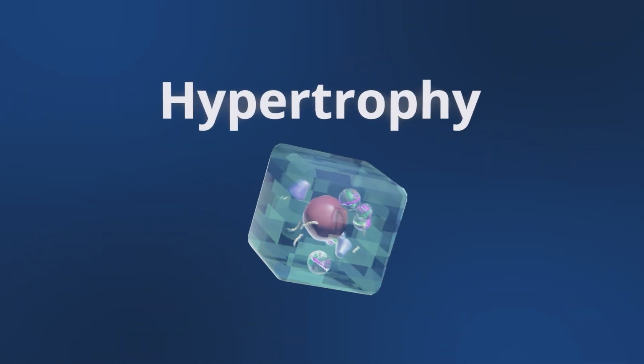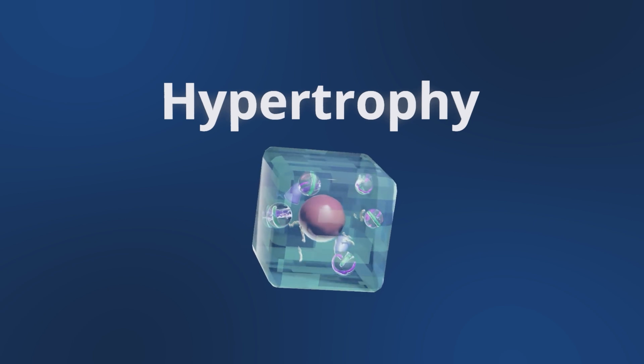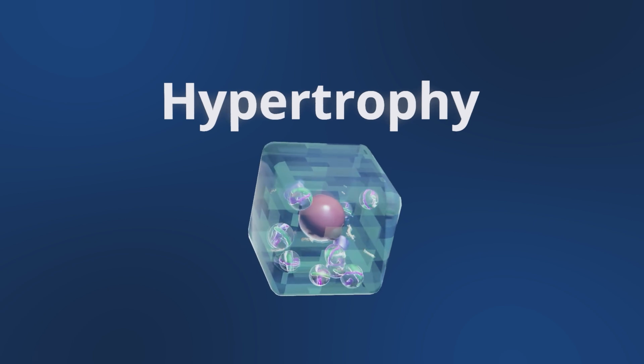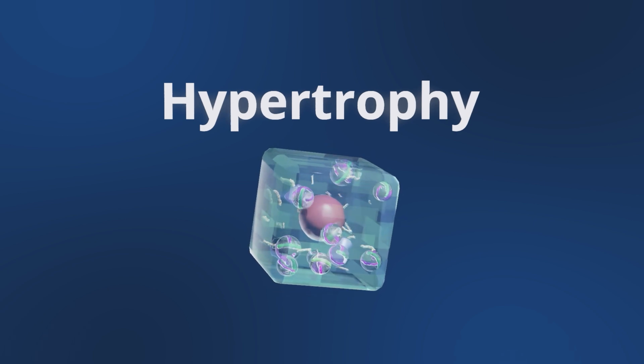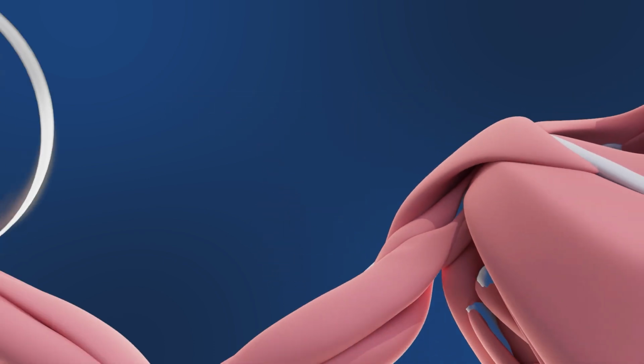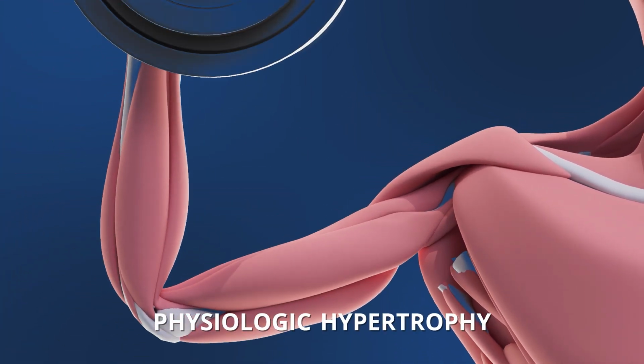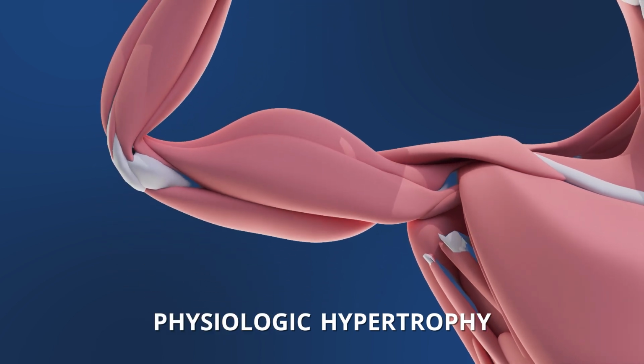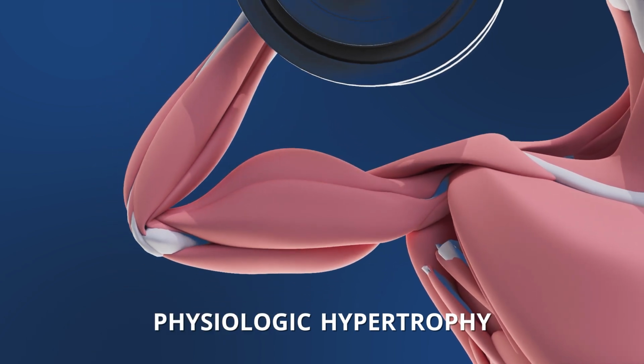Hypertrophy. Increase in cell size, as well as an increase in cellular organelles and protein production. Cells are getting stronger in response to higher levels of stressors. For instance, lifting heavier weights leads to muscle hypertrophy. This is a good example of physiologic hypertrophy.